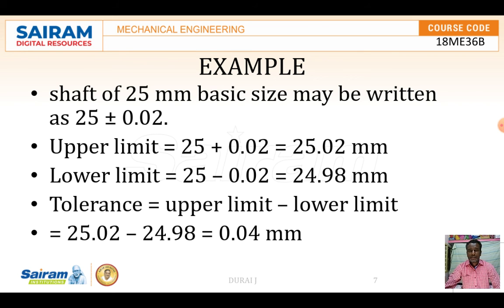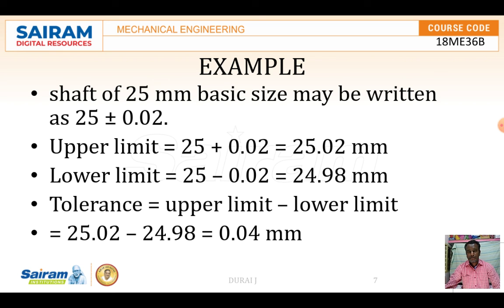A limit is the maximum and minimum permissible size allowed by the concerned authority, within which the actual component, that means the component we have produced, must lie. That is the actual size of the component, the exact size we get after measuring it, which we call the actual size.